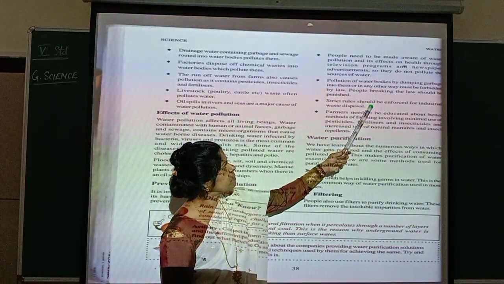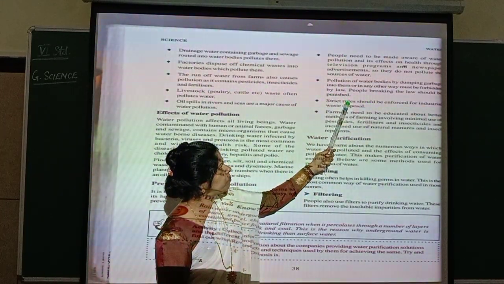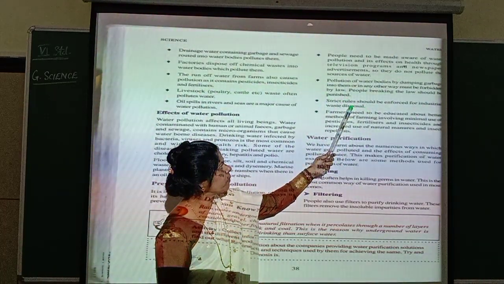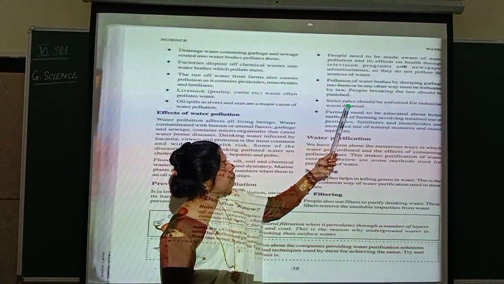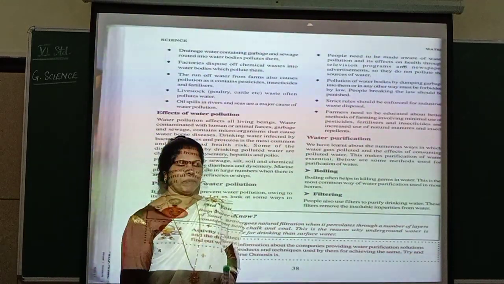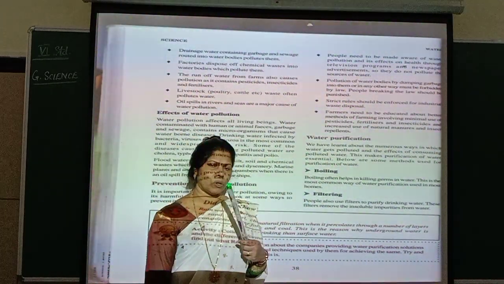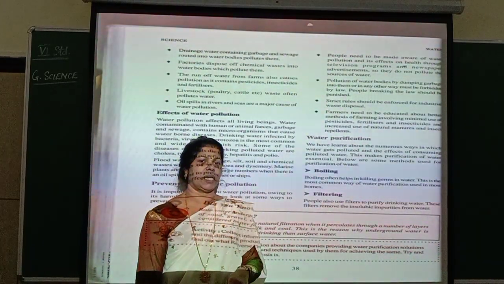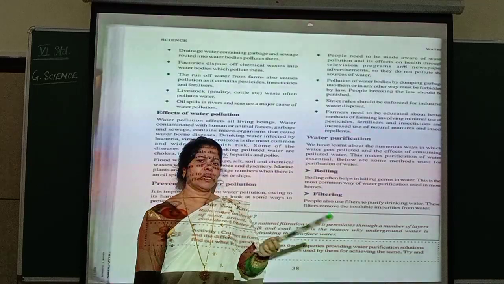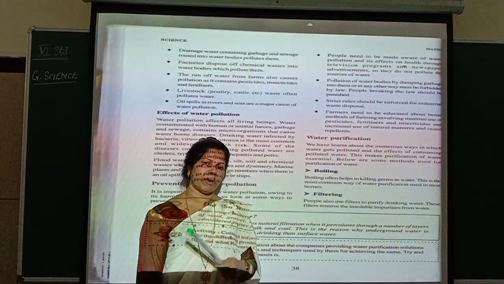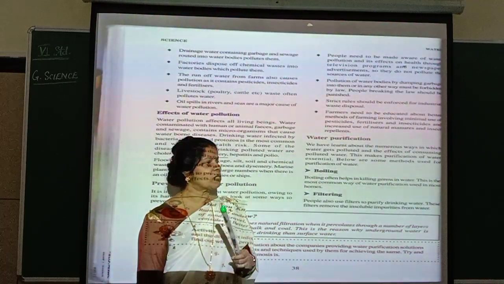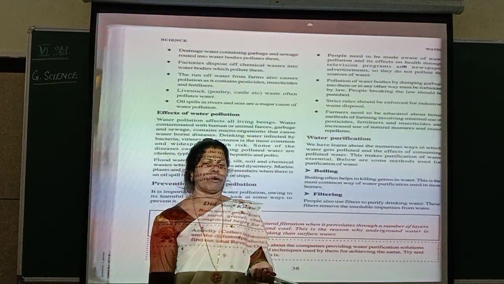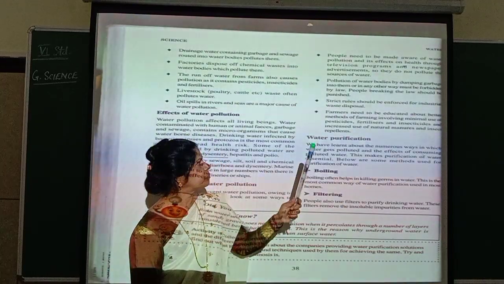Pollution of water bodies by dumping garbage into them or in any other way must be forbidden by law. People breaking the law should be punished. So what happens? If people are going to throw the waste materials into water resources, what happen? They have to be punished. They have to be punished because it is going to lead to so many diseases. Everybody may suffer, isn't it? That is why you should see that if anybody is going and spoiling the water or contaminating water, they have to be punished.